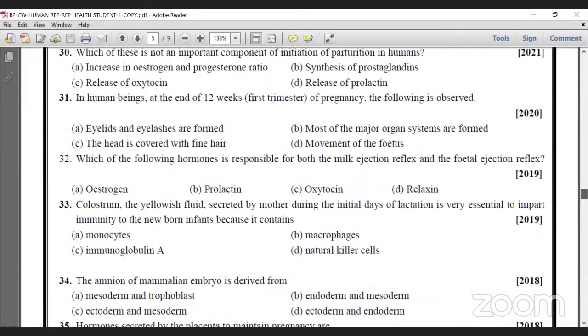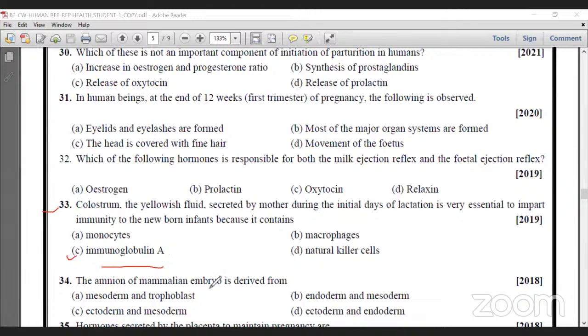There are some easy questions here. Question 33: colostrum, a yellowish fluid. It is the initial milk secreted by the mammary gland at the stage of the lactation period in the mother. Generally it contains immunoglobulin A. It is rich in antibodies. That is one point you have to note.